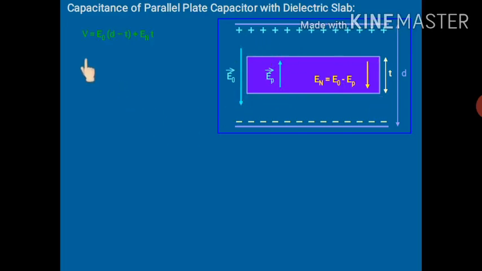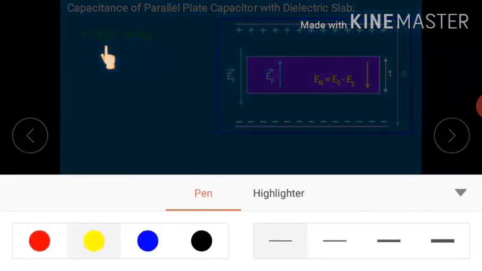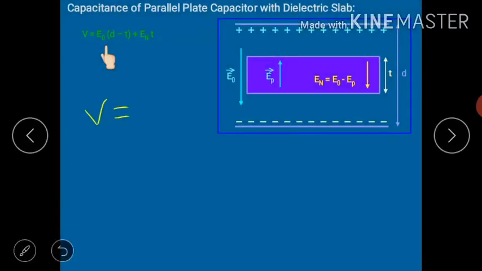Now we know this expression, V is equal to E into D. Here we have two electric fields, E0 and En.